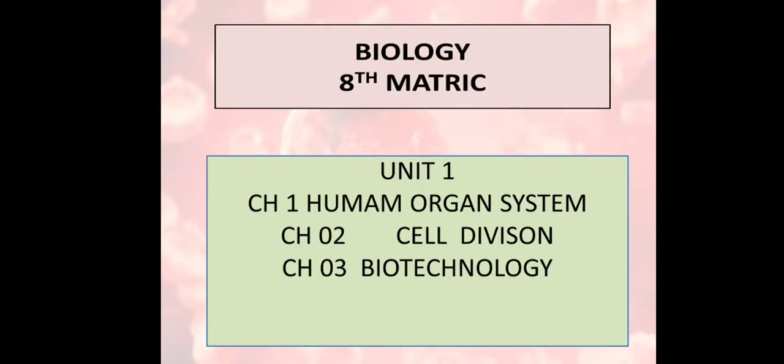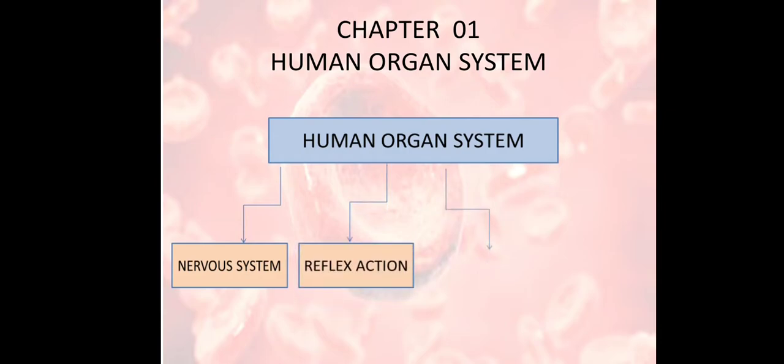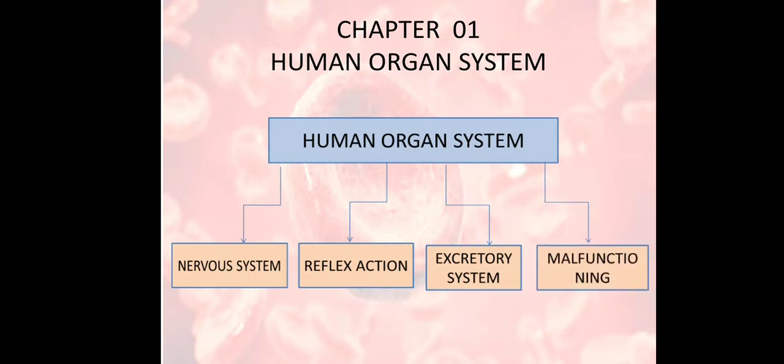Bismillahirrahmanirrahim. It's Biology 8 Metric, Unit 1 that includes Chapter 1, that is Human Organ System. Starting from Human Organ System, first of all, our main concern for this chapter will be nervous system, second will be reflex action, third is excretory system, and the last one is malfunctioning of the kidneys. These four are the main topics of chapter Human Organ System.